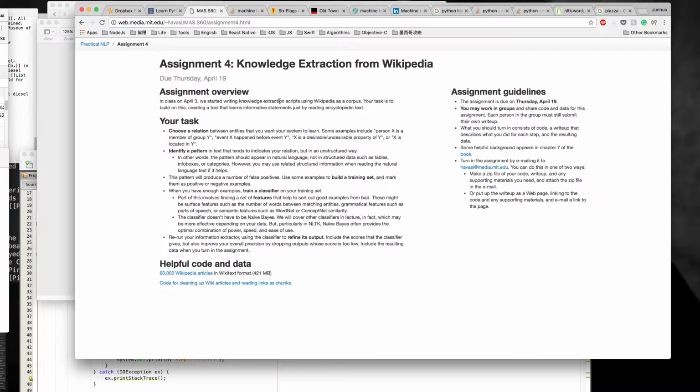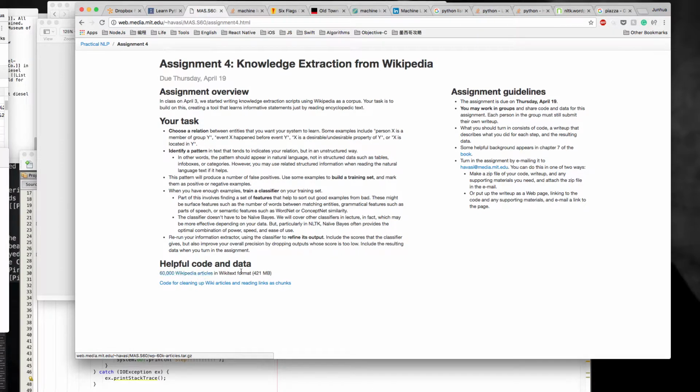My task is to extract the knowledge from the wiki and choose a relationship, such as person X is a member of group Y, or event X happened before event Y. This assignment provides